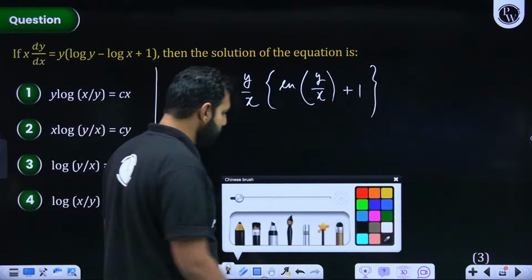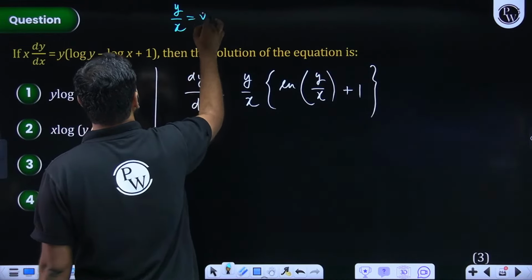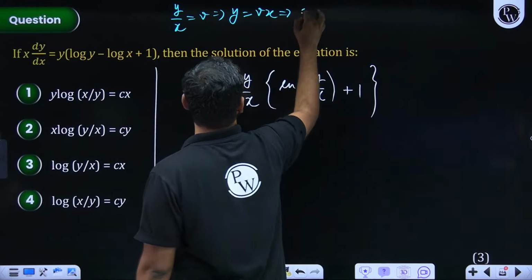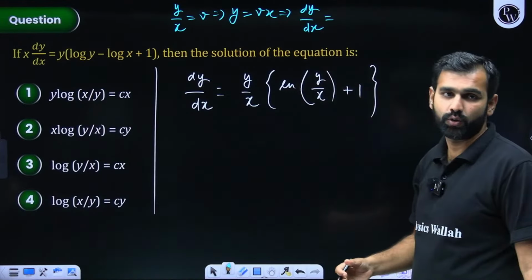So this is homogeneous. So with homogeneous, I hope you know what to do. You substitute y by x as v, because of which y becomes vx. I hope you know that. So here, you know dy by dx is going to be what? I hope you know this result. Memorize this result. Don't forget this.